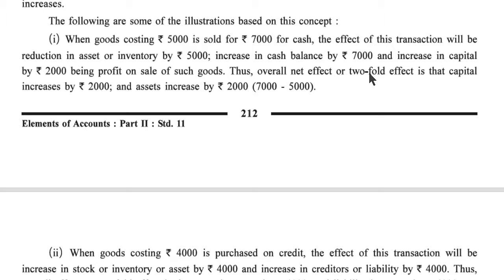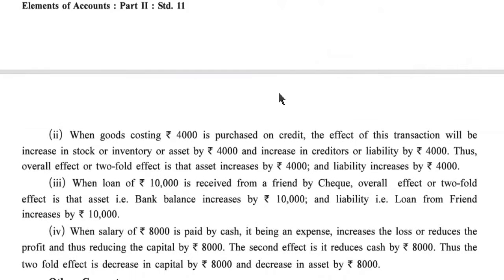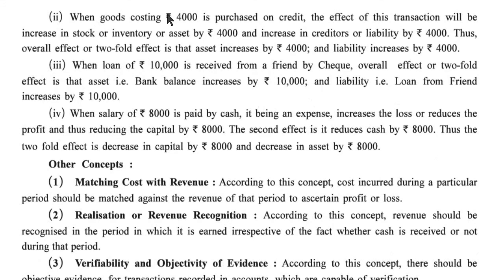Thus, the overall net effect, or twofold effect, is that capital increased by 2,000 and assets increased by 2,000, that is 7,000 minus 5,000. Second one: when goods costing rupees 4,000 are purchased on credit, the effect of this transaction will be an increase in stock or inventory, an asset, by rupees 4,000 and an increase in creditor, a liability, by rupees 4,000. Thus, the overall effect is that assets increase by rupees 4,000 and liability increases by rupees 4,000.